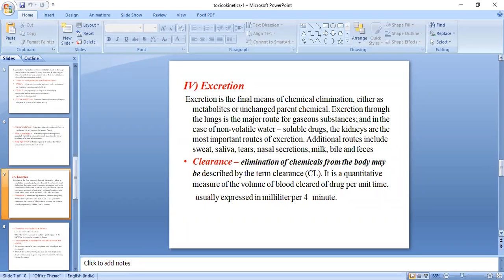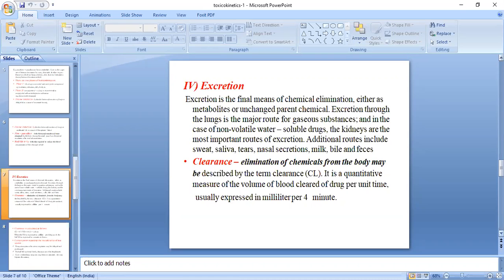These are the major routes of drug excretion, and the same steps and process as in pharmacokinetics, like glomerular filtration rate, tubular reabsorption, and tubular secretion, remain the same. It depends upon what kind of toxic chemical is there, and depending upon that it may be eliminated from the body.